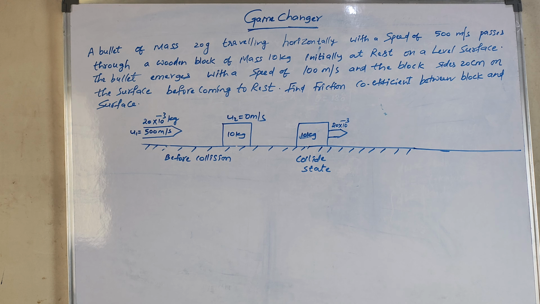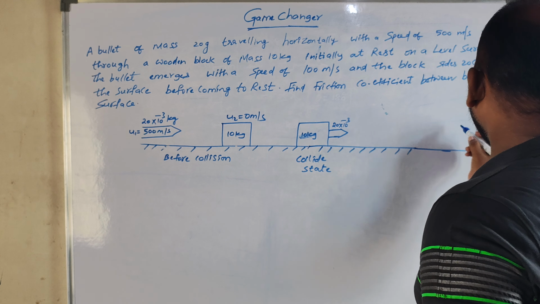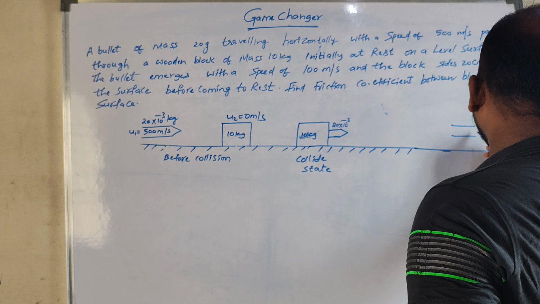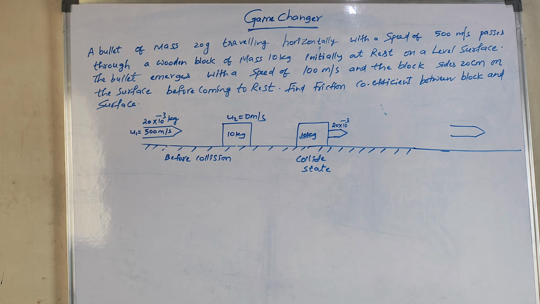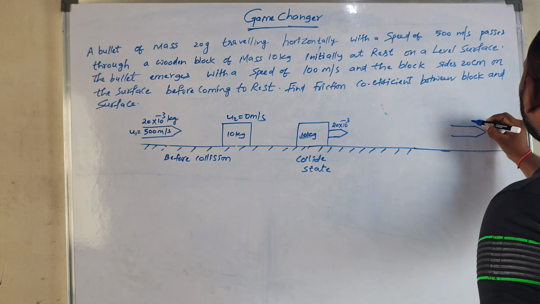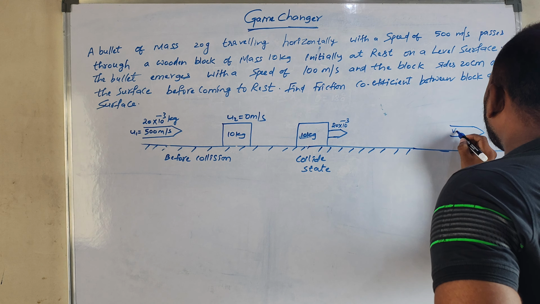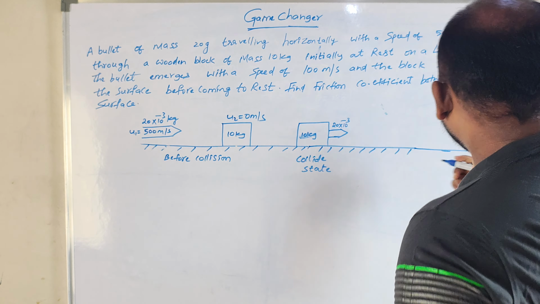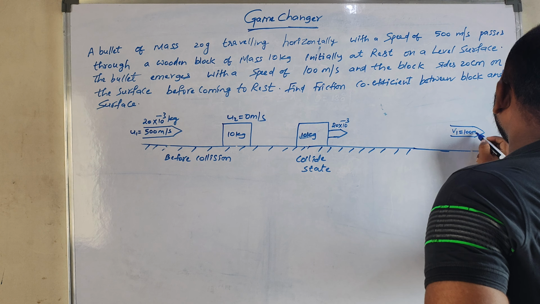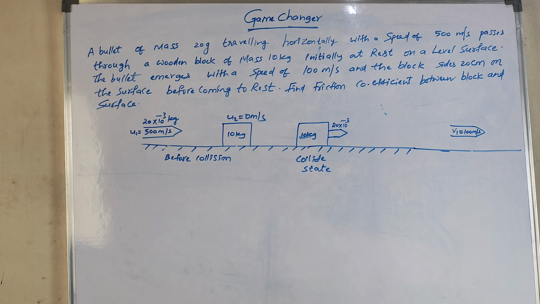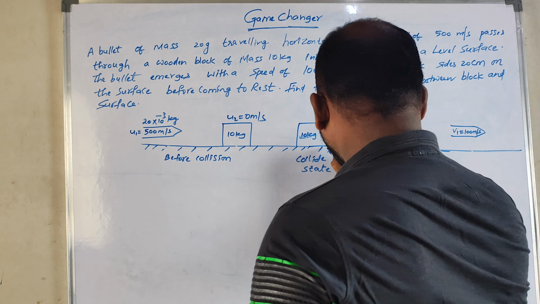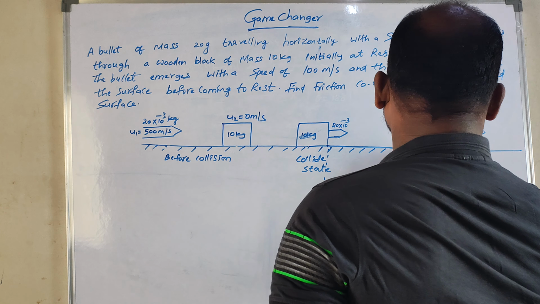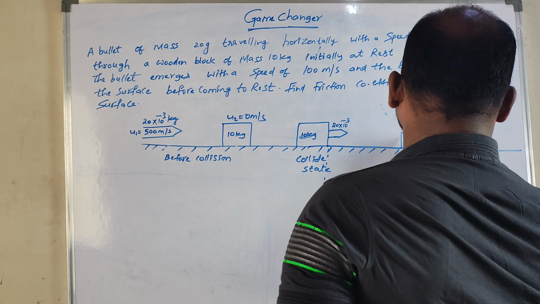So now what will happen as a result of this? The bullet moves somewhere else, no doubt. The bullet is moving somewhere else with a speed, let us call it v1, equal to 100 meter per second. So the bullet speed is now 100 meter per second, and the 10 kg block will be shifted from this location to a certain location. Let us assume here that the block is now here, shifted from this position to this position.